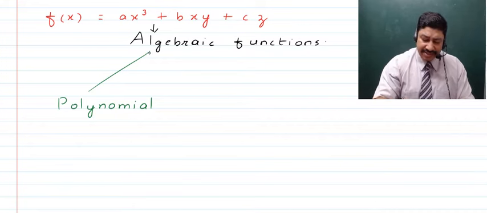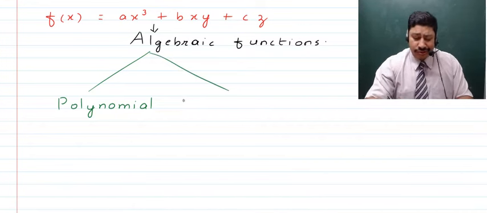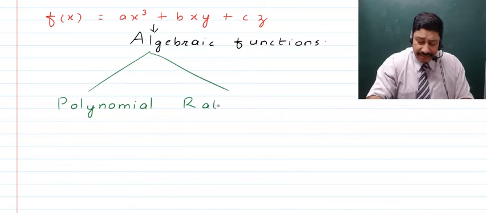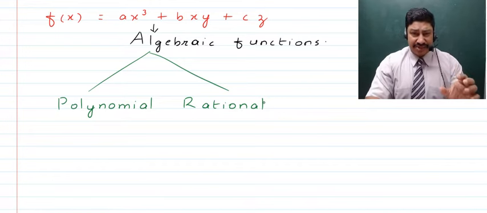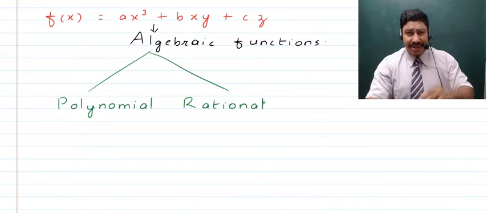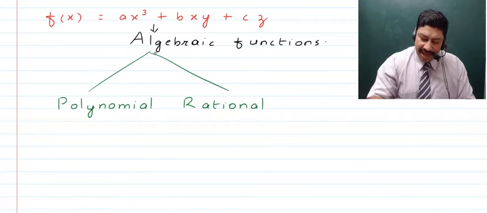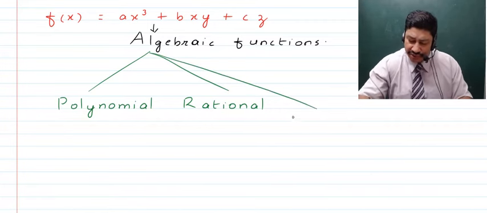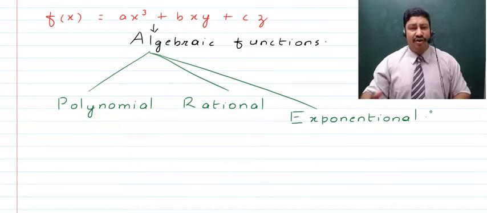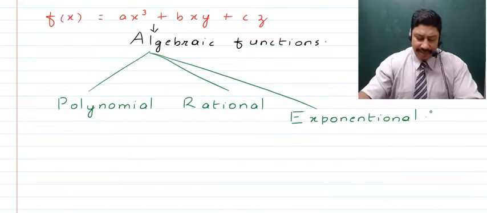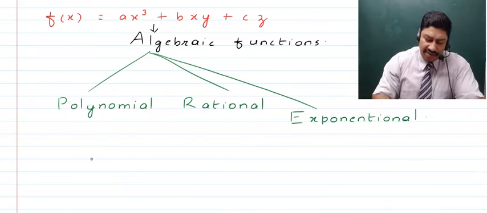Next after this comes the rational algebraic functions, as these functions will have an algebraic expression in the numerator and one in the denominator. And after this, children, the third are exponential or power functions, which obviously are going to be of the algebraic type. So I will quickly discuss one of each type.